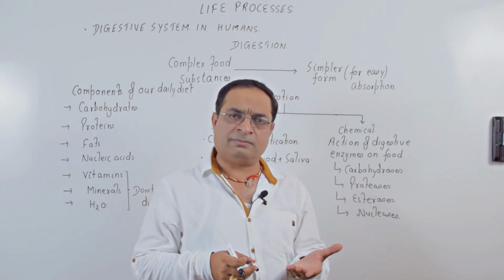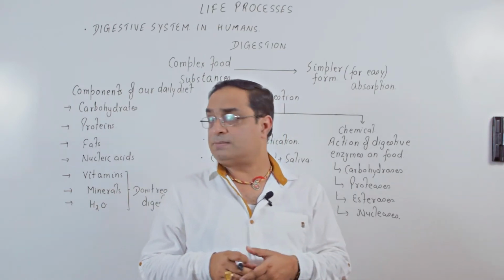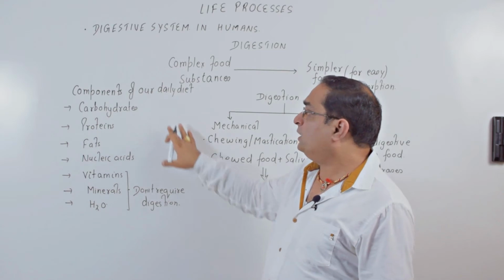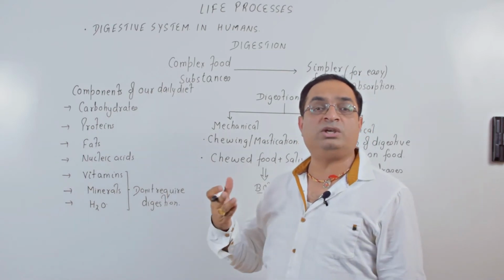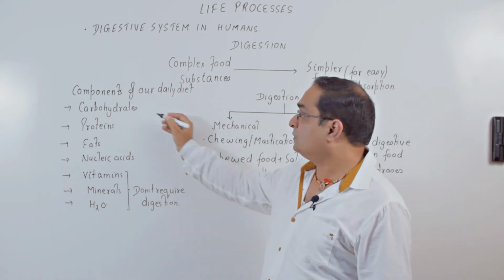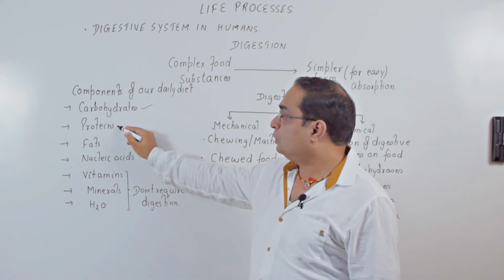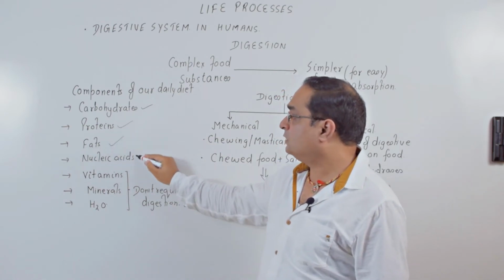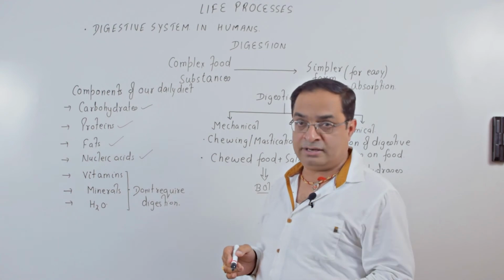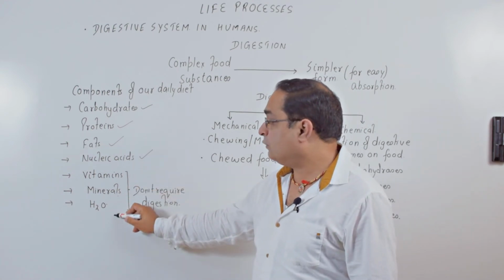Carbohydrases are further of different types, like the one which acts on starch is amylase: salivary amylase, pancreatic amylase, intestinal amylase. What are the main components of our daily diet? What do we eat daily? In our diet, we take carbohydrates, proteins, fats, nucleic acids like DNA, RNA, vitamins, minerals and water.